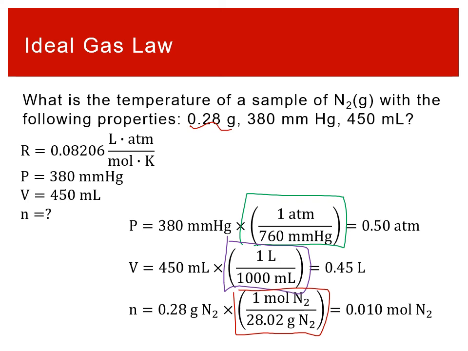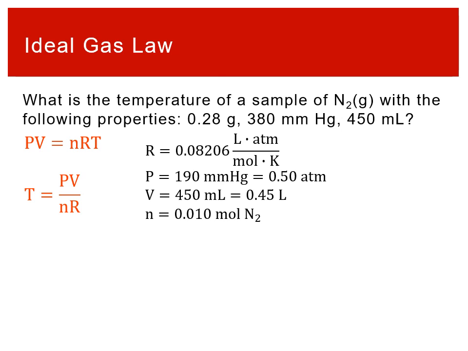So millimeters of mercury is a fine pressure unit, we just want it in atmospheres. Milliliters is a totally acceptable volume unit, we just want it in liters, and we need our amount to be in moles, so that we cancel out correctly all of the different units in the ideal gas constant. It needs to match up: atmospheres, liters, and moles. So we take those new units after conversion: we got atmospheres, liters, and moles. Okay, so we've done all those unit conversions and can get everything set up.